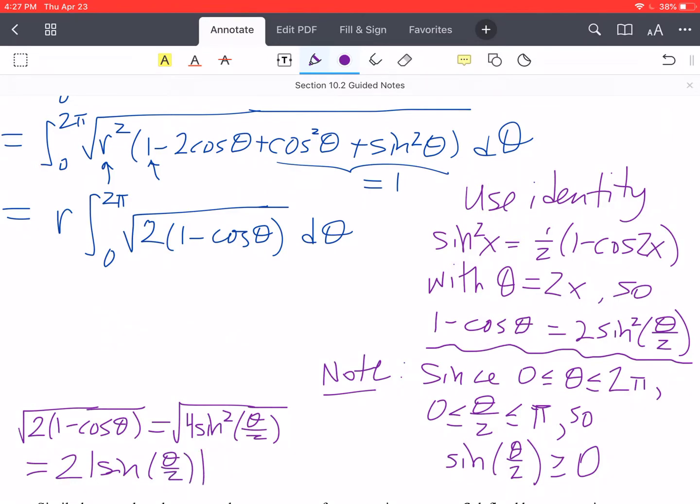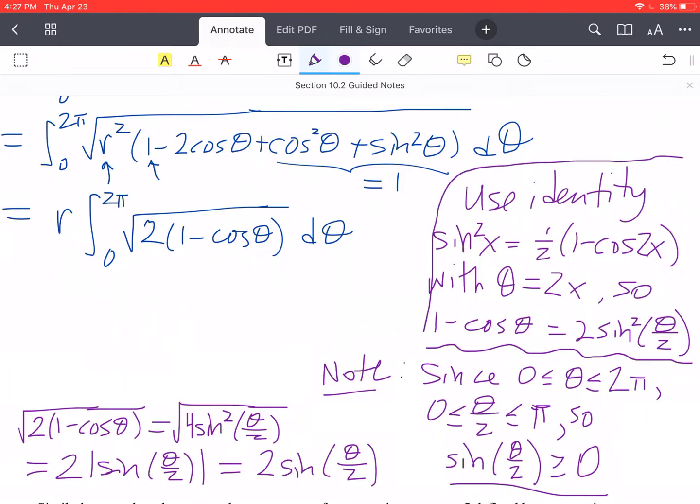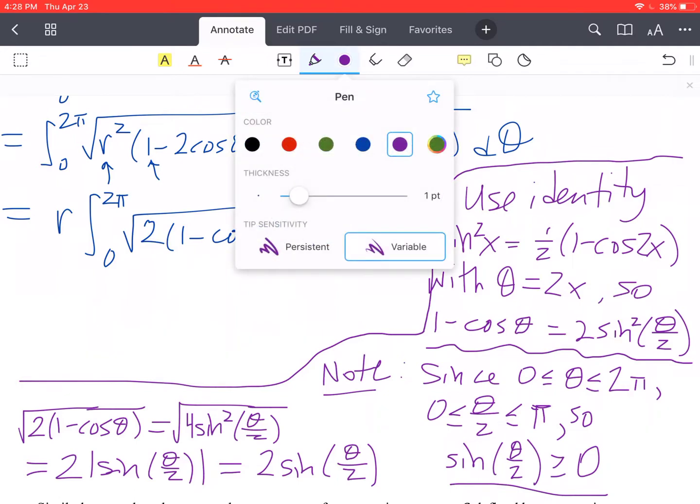And then this is again where that positivity comes in, because now we can just dish the absolute value, because we know that sine will always be positive on this current interval. So that gives us 2 sine of theta over 2. Okay, so let me separate all this off here. It's all kind of our side work.